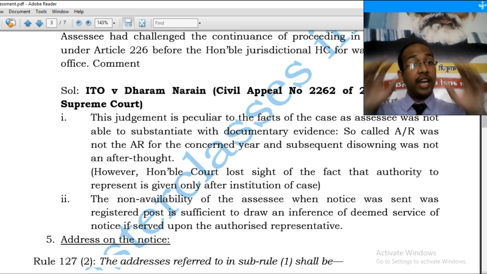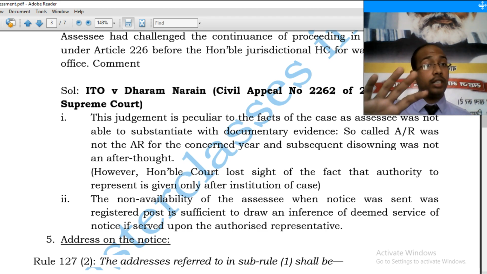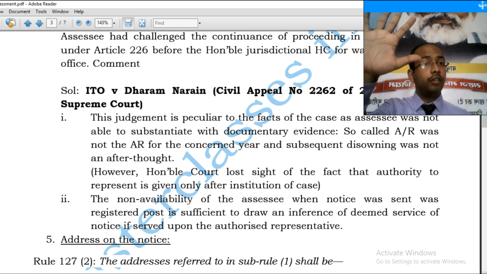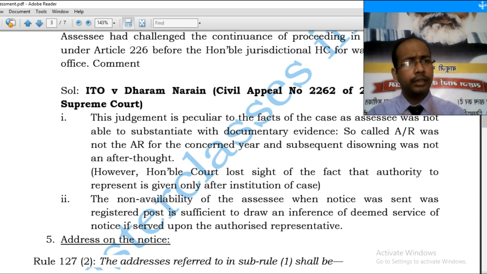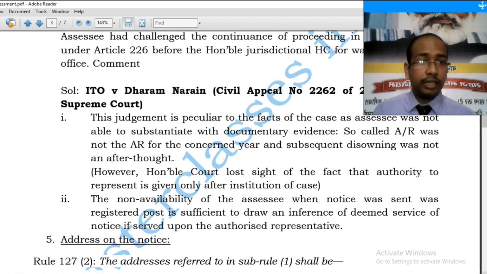So only and only if he is not able to serve notice at the 5 addresses. What are those 5 addresses? As per the PAN database, as per the last income tax return, as per the latest income tax return, as per MCA data in case of companies, and as made available by the assessee to the assessing officer.